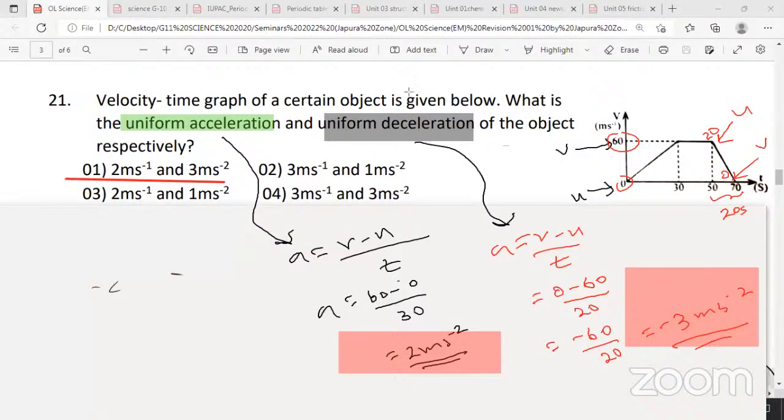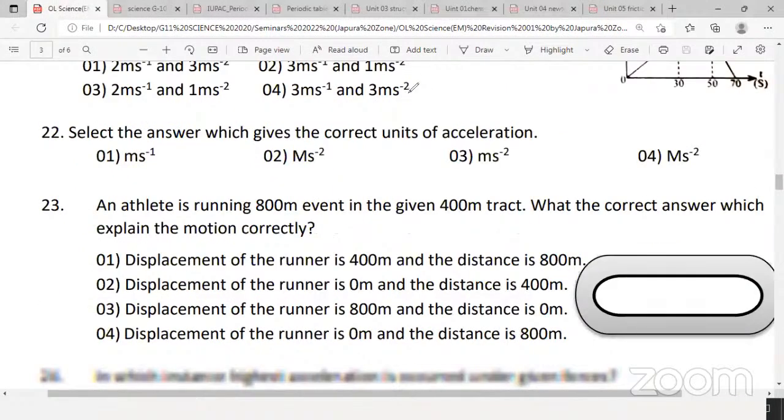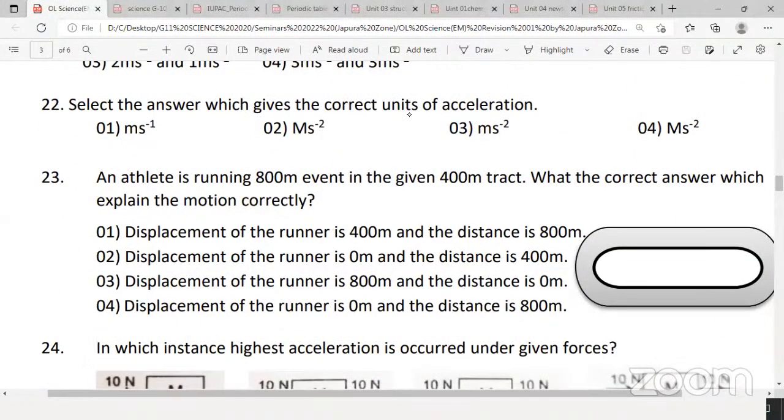Question number 22, I'll erase the screen. Select the answer which gives the correct unit of acceleration. This is a recall from previous memory. Any volunteers? Very basic questions. Himasha? The third one. Masindu? Third one. Very good. Malisha? Third one. Correct. All of you are correct. m/s², acceleration m/s². Very good.